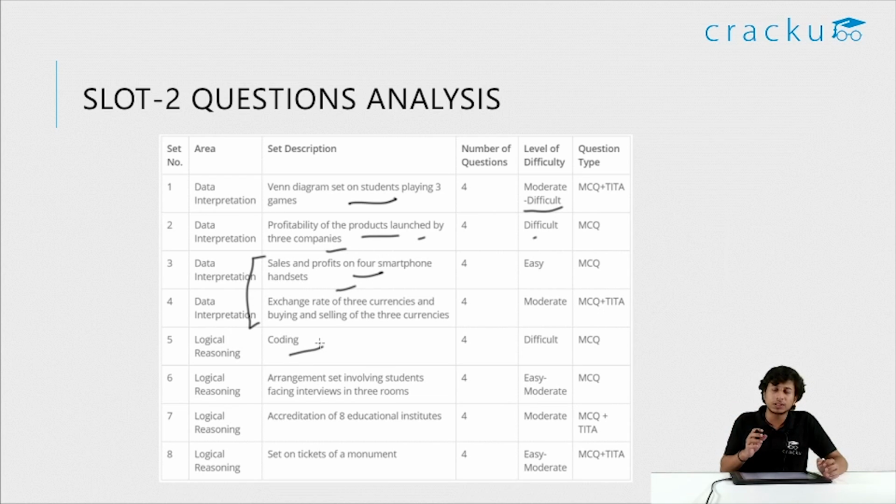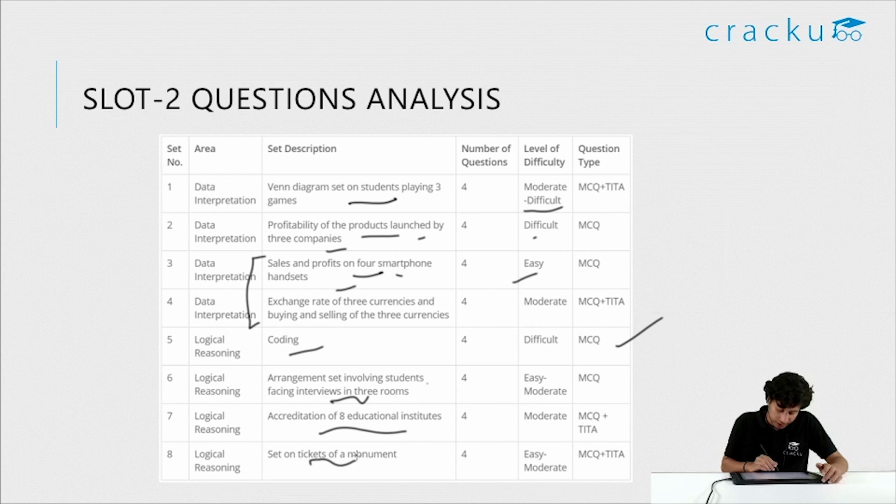You had a coding question which many students struggled with, and CAT loves to ask math-based puzzles, so we'll do this one today as well. We had a linear arrangement question, an interview question. This was very easy. In fact, this was easier than the sales question. And we had accreditation of 8 institutes. This is fairly doable, but too long. There are multiple factors involved, multiple parameters. If you look at a question like this, it is better to drop it because it is very time consuming.